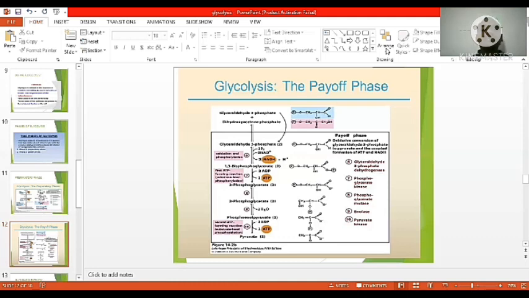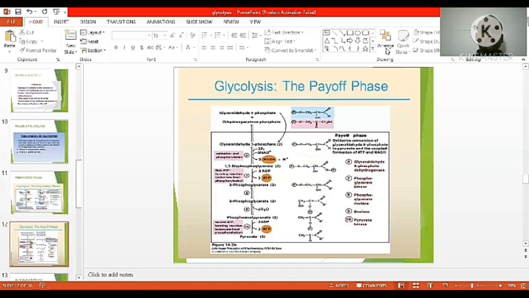Next, how many ATPs are produced in the glycolysis pathway? Through substrate level phosphorylation, totally 4 ATPs are produced. Where does substrate level phosphorylation occur? The first is here: 1,3-bisphosphoglycerate is converted to 3-phosphoglycerate.